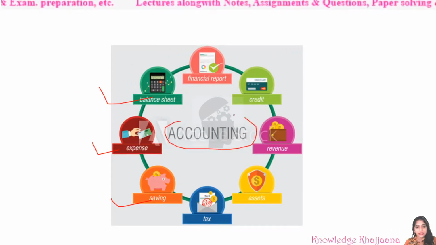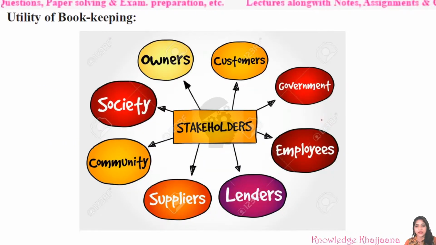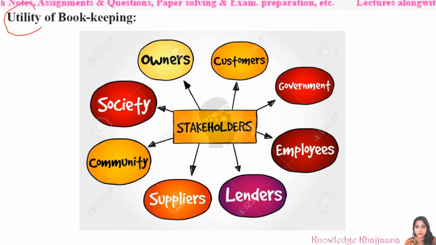If the accounting or bookkeeping is done properly, then we can find out all these things. So that's why bookkeeping is very important. It is the base of everything. What is the utility of bookkeeping? What is the meaning of the word utility? Utility means usefulness. For now you can consider the meaning of utility as usefulness. What is the usefulness of bookkeeping? For what is bookkeeping used?